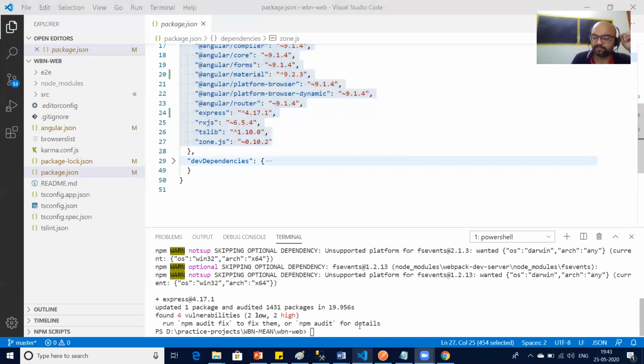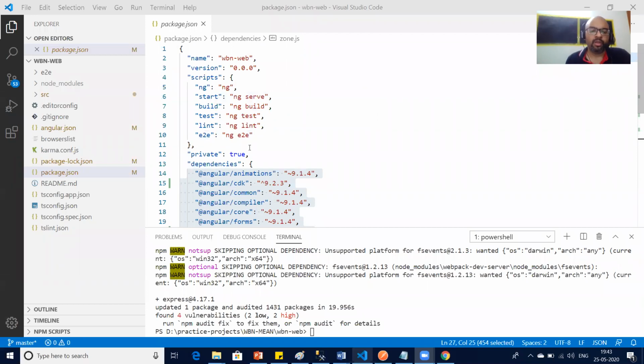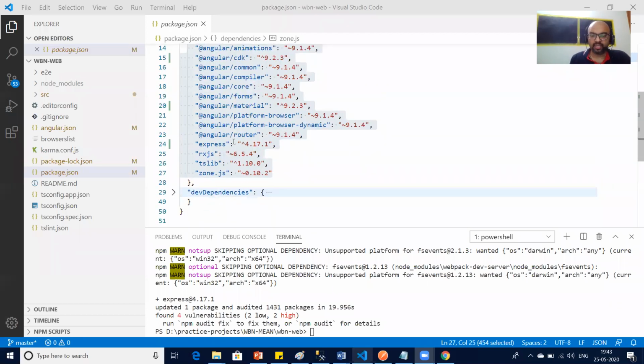All clear? All good? So I guess our Express.js also is done. Good. So you can see, yeah, you can see it is installed.